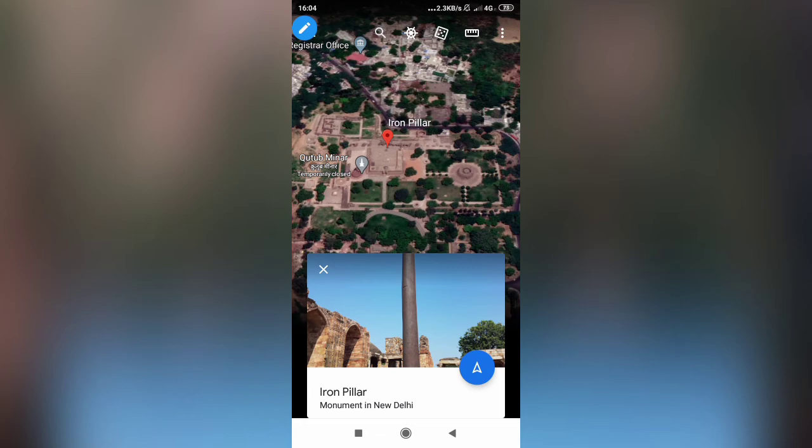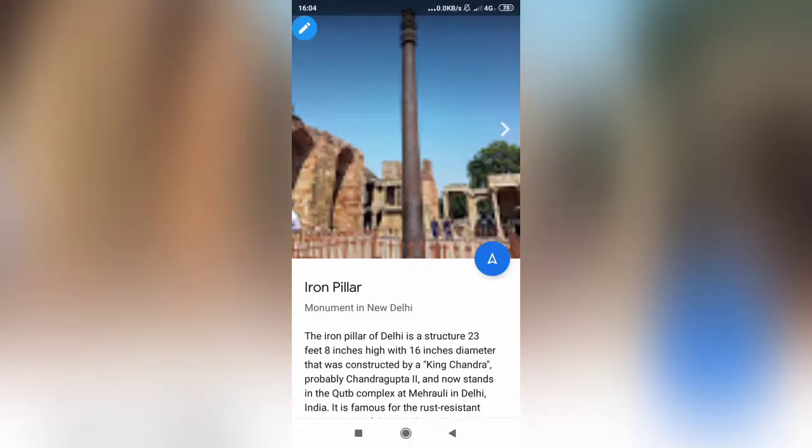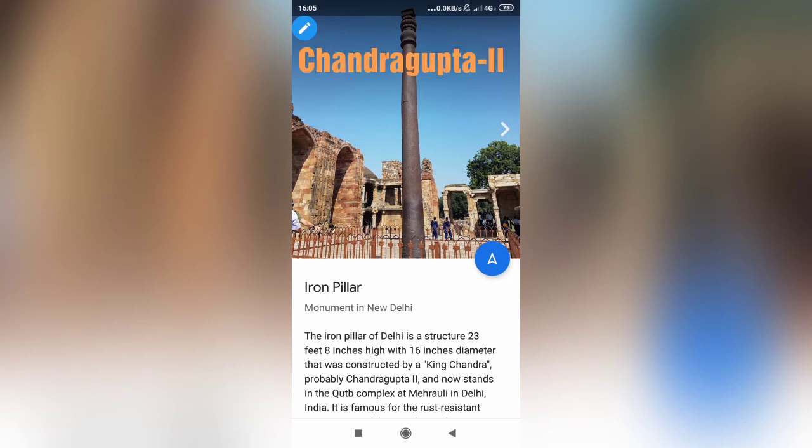This is very, very interesting and also very important from exam point of view. What you are seeing on screen is the image of the iron pillar. This is 7.2 meter in height and 16 inches in diameter. This was constructed by King Chandra. All right, as per some historians, King Chandra is none other than Chandragupta II, who is the son of Samudragupta and the grandson of Chandragupta I. Right, Chandragupta I was the true founder of Gupta dynasty, and this iron pillar has attracted the attention of many archaeologists and material scientists from all over the world because of its incredible rust resistance features.